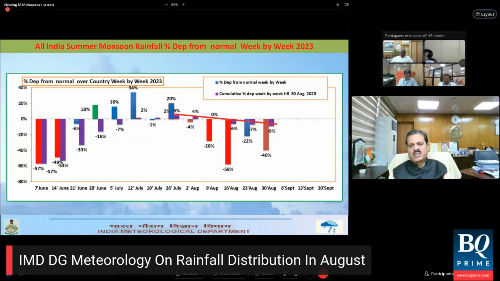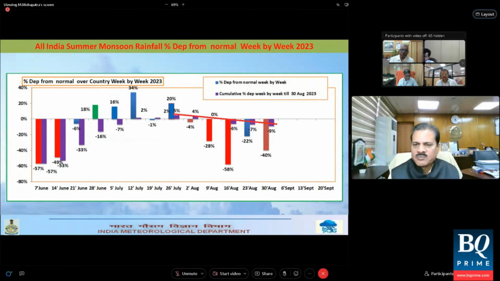After that, it started to become deficient. But looking at the cumulative percentage, it has continuously during the month of August become -6, then -7, then -9. It's going on increasing. It was 0 up to the 9th August. After that, it started becoming -6, -7, and -9. So that is the cumulative departure.